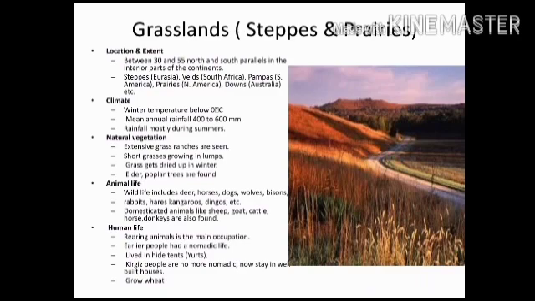Elder and poplar trees are found here. Wildlife includes deer, horses, dogs, wolves, etc. Rearing animals is the main occupation of the people here. Earlier people had a nomadic life, like the Kyrgyz. Now they stay in well-built houses.